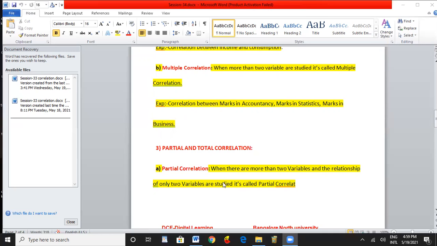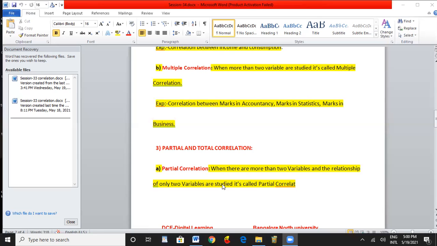At that time, we take only a part of the group. Here only two series have been considered. We determine the relationship, we calculate the relationship between only the A and B series.